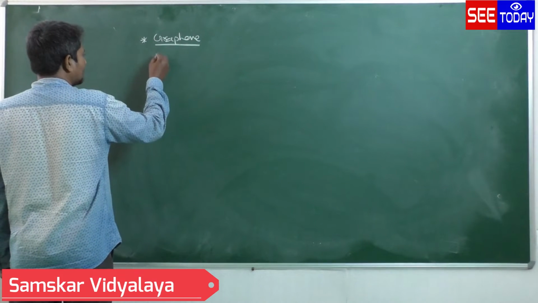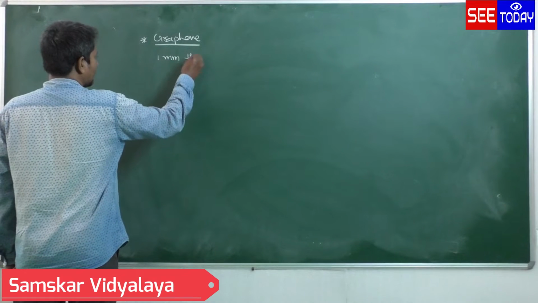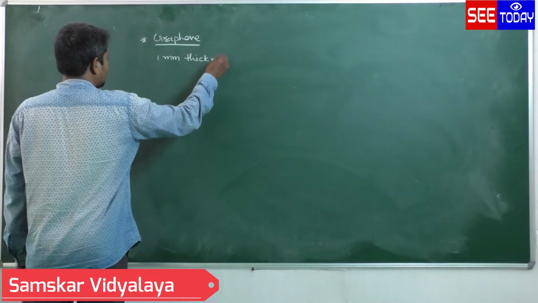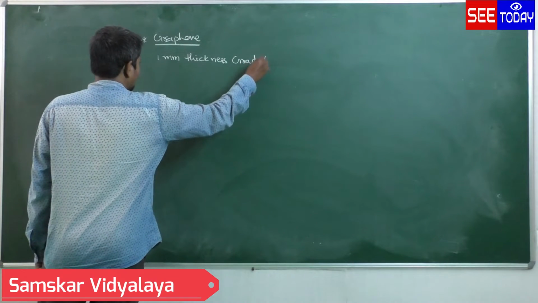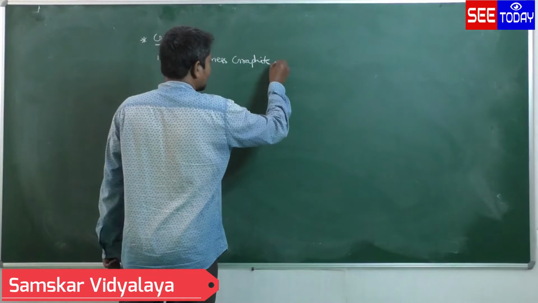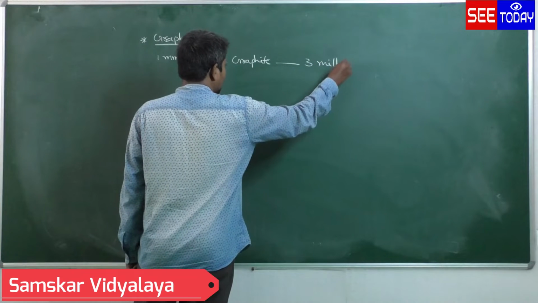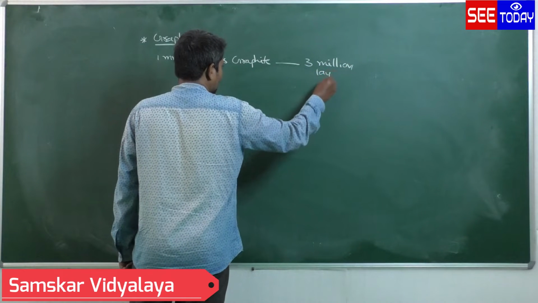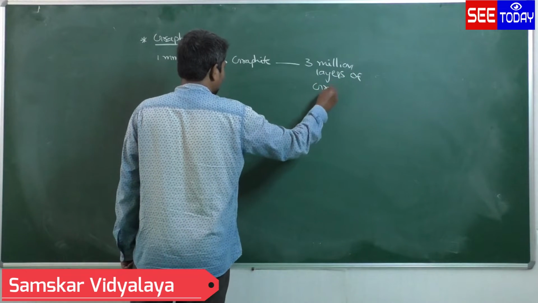See, graphene is nothing but 1 mm thickness of graphite. 1 mm thickness of graphite contains 3 million layers of graphene.